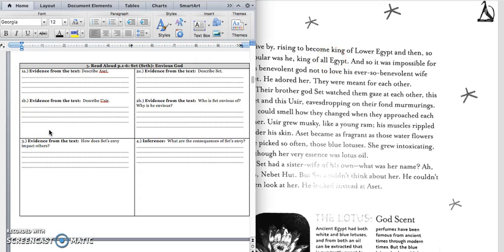In box 1B, we would write, Usur is benevolent. He taught the people to plow and gave them laws to live by. He became their adored king of all Egypt. Press pause to write down your answer and play when you're ready for box 2.